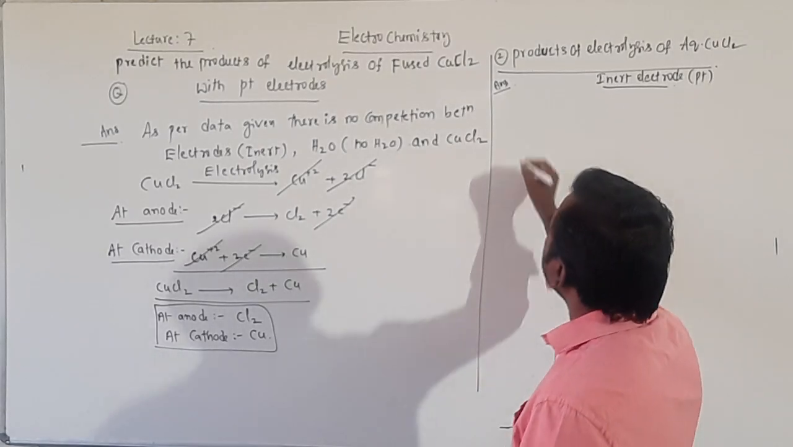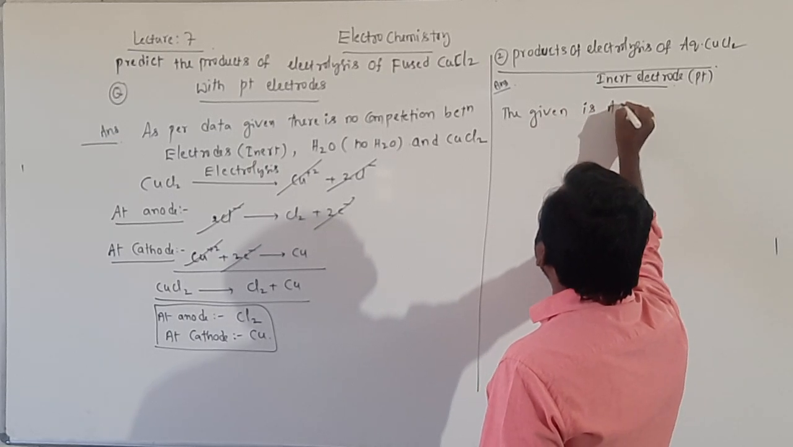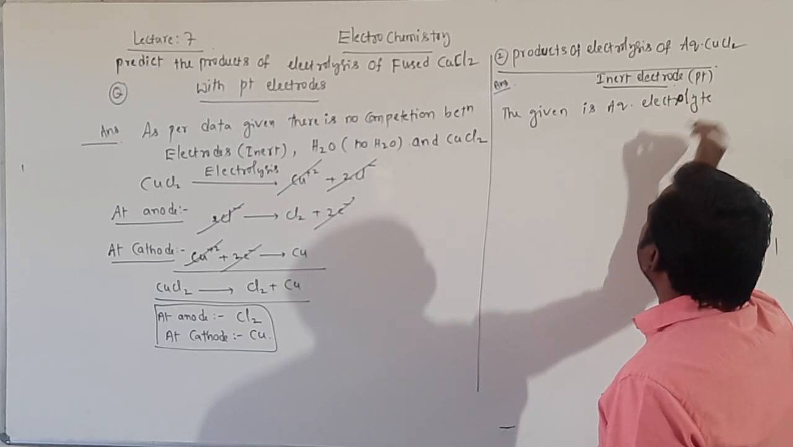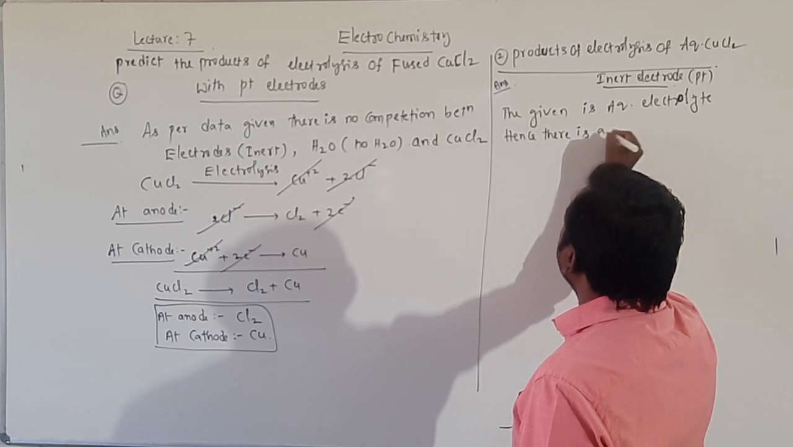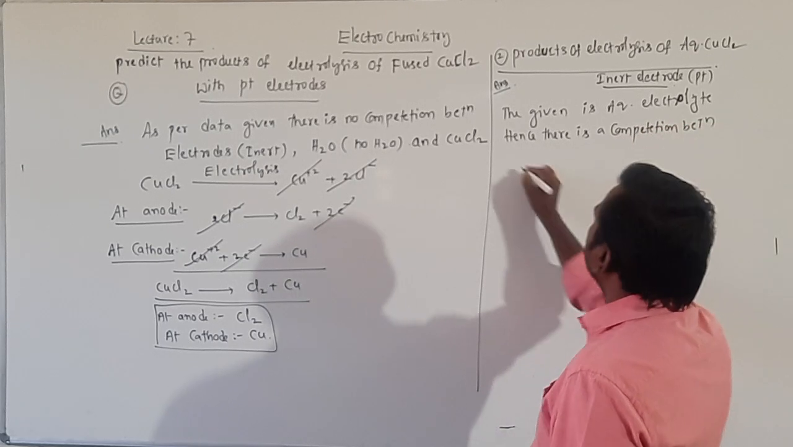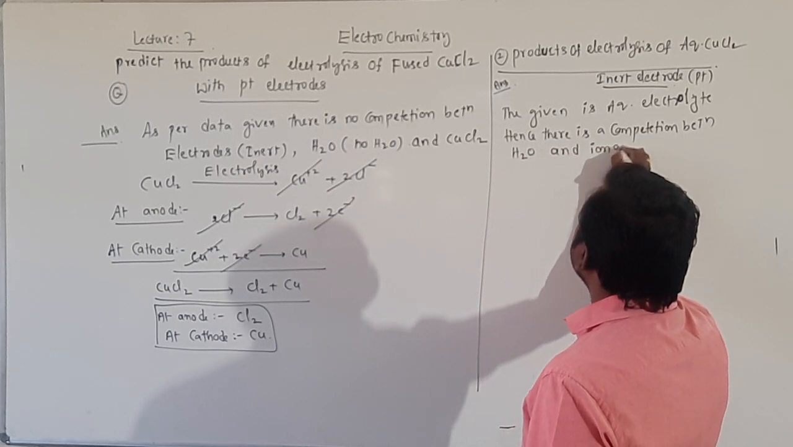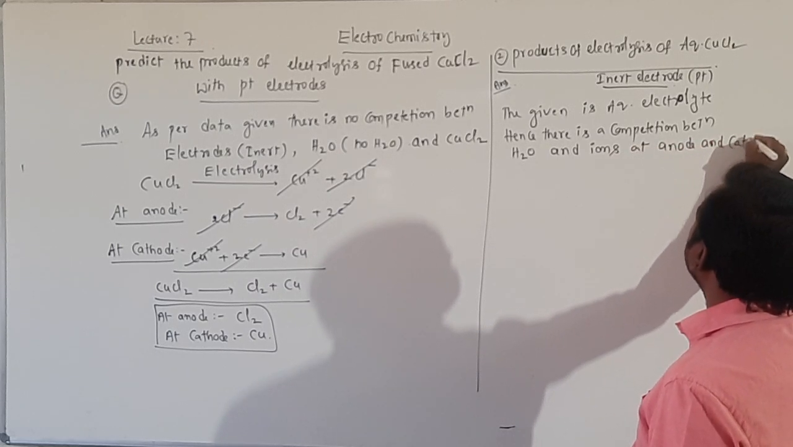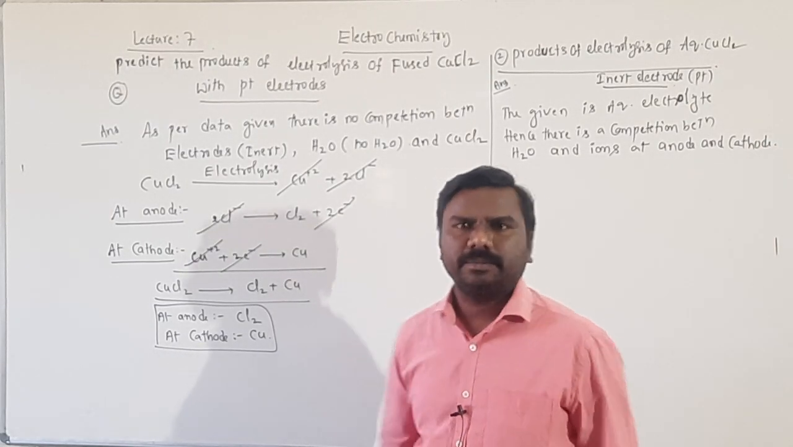Competition is there. The given is an aqueous electrolyte. Hence, there is a competition between water and ions at anode and cathode. Water and ions, whether it is a cation or anion.